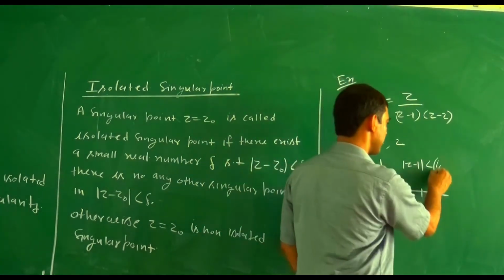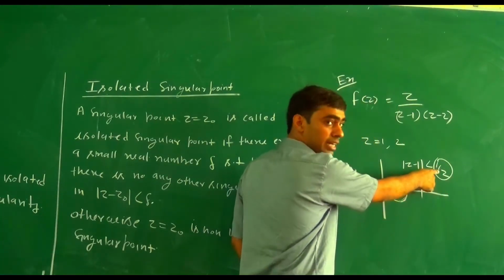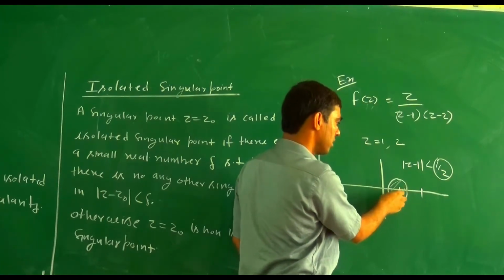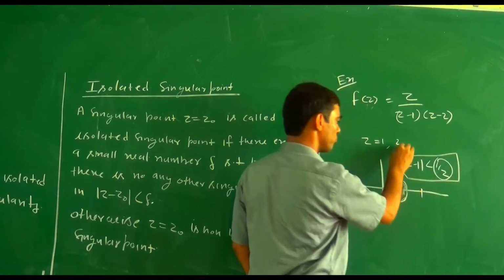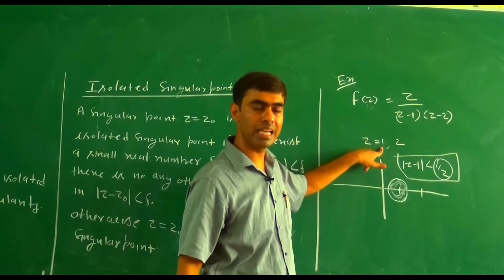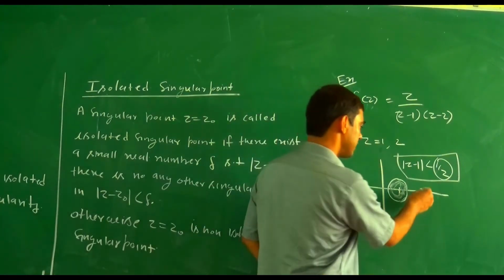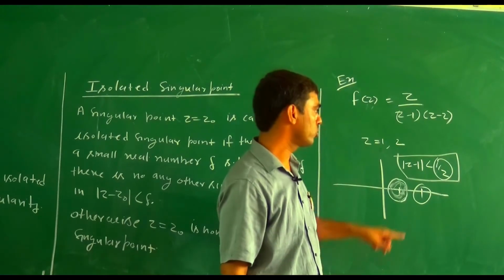Here delta is 1 by 2. If we draw a circle of radius 1 by 2 with center at 1, there is no singular point in this region. So z equal 1 can be categorized as an isolated singular point.